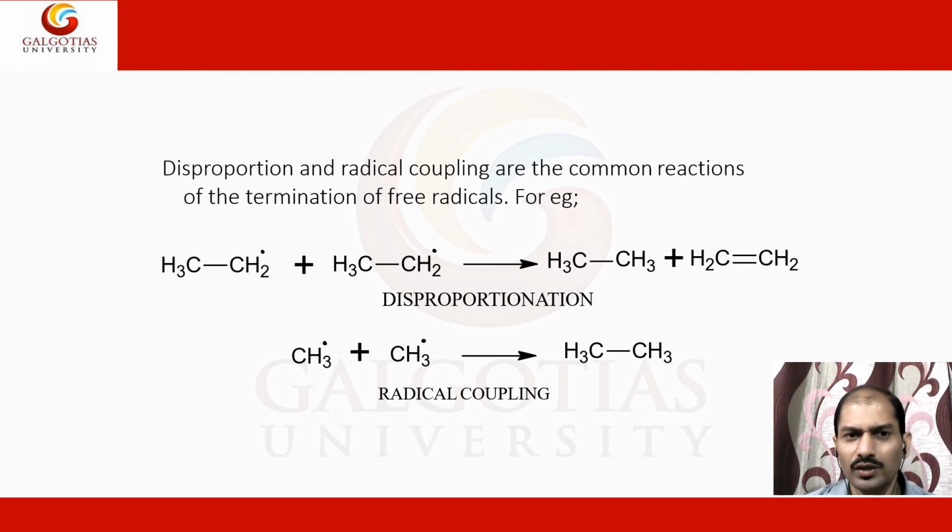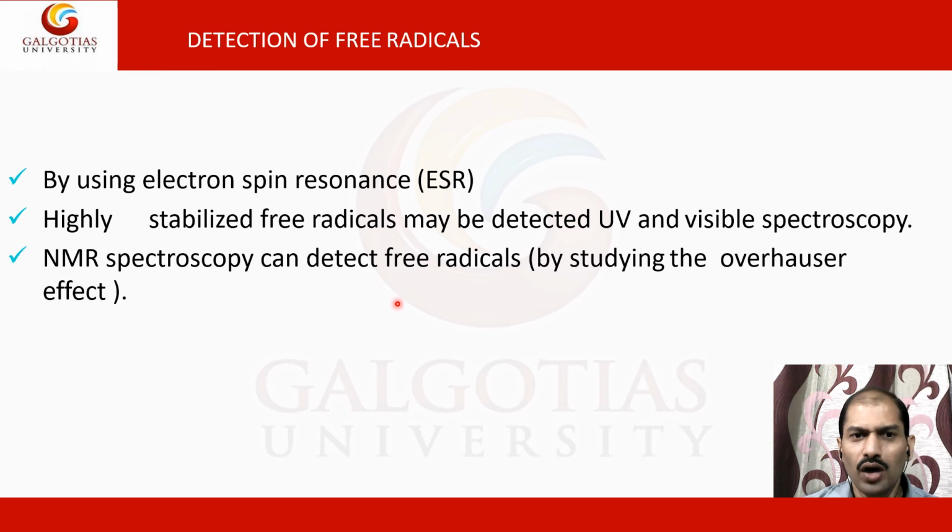Now free radicals can easily be detected by ESR. They can also be detected by UV-visible spectroscopy, and there are a number of other techniques; NMR spectroscopy can detect free radicals by studying the Overhauser effect. These are some of the important techniques which are very useful to detect free radical species. So free radicals can be easily detected by these methods.